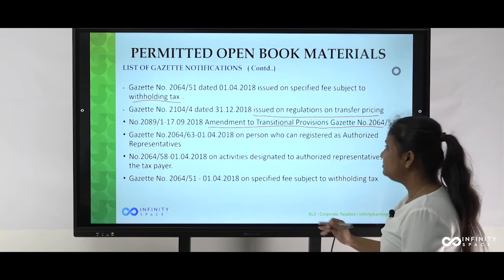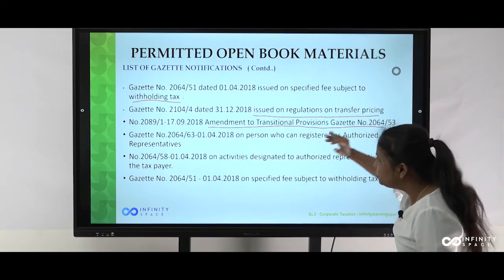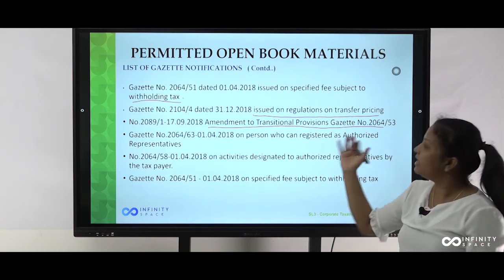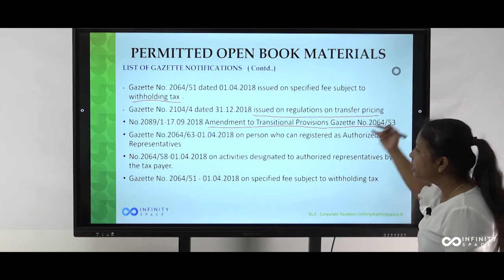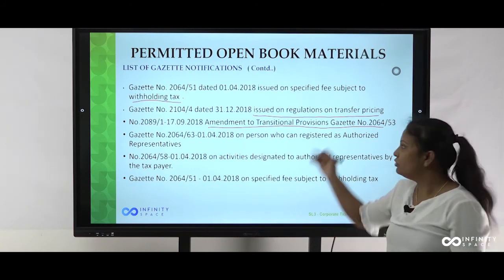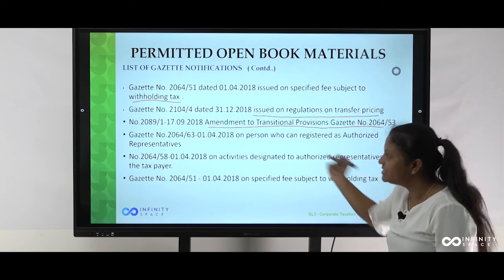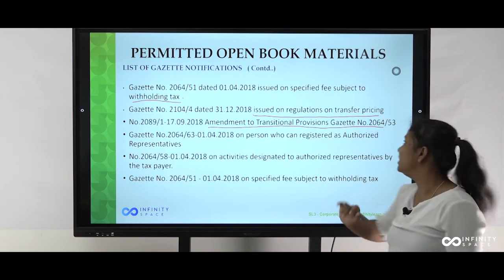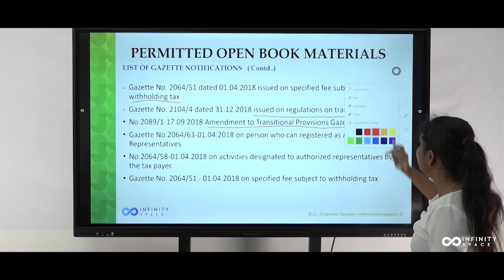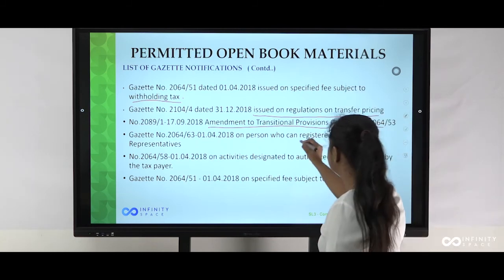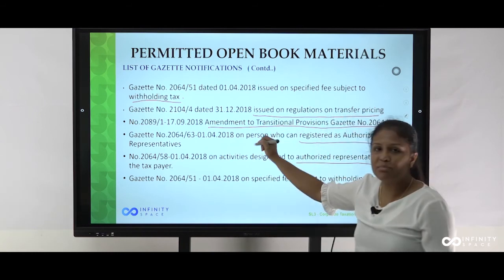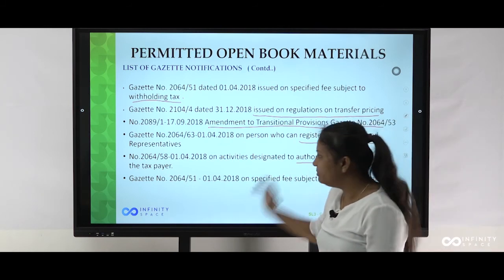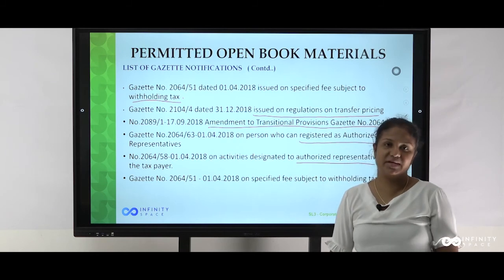Then the next two gazette notifications come under your tax administration part. In that tax administration part, on authorized representatives, you should read these gazette notifications, and you should bring all the gazette notifications to the examination. But very importantly, these two gazette notifications are really important. In December 2018, the corporate taxation paper tested this part separately.